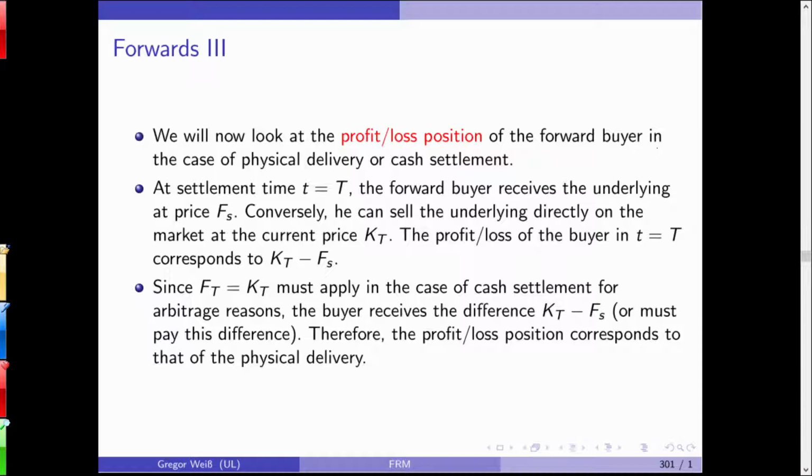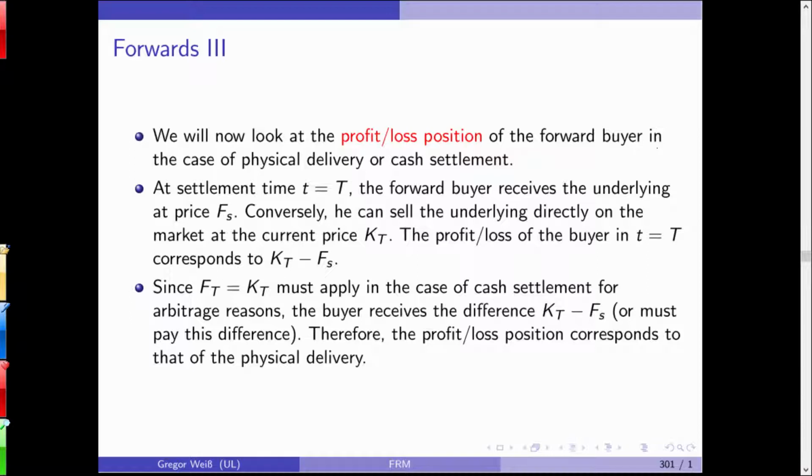What you can do, and what is frequently done, is settle, close down the position. This means that you ask your contract partner, are you willing to end the contract right now? And the other party will simply say, well, yes, of course, for a fee. The fee will be as high as the current difference between the spot price and the agreed upon forward price. But then, of course, both parties have to agree on this, or the contract needs a special clause for this.